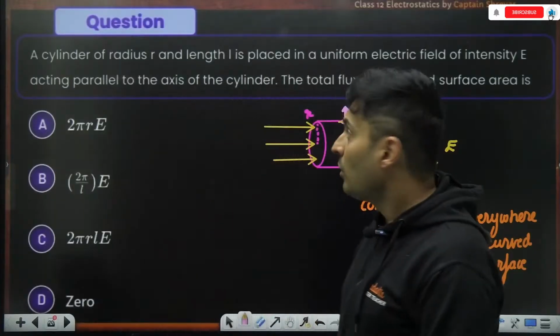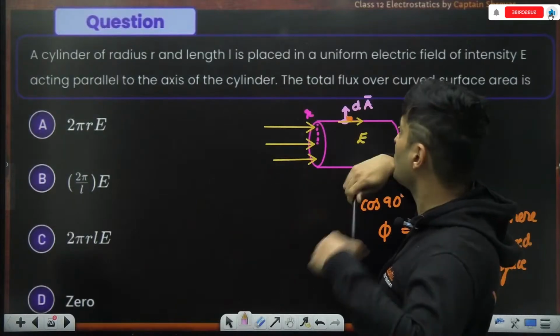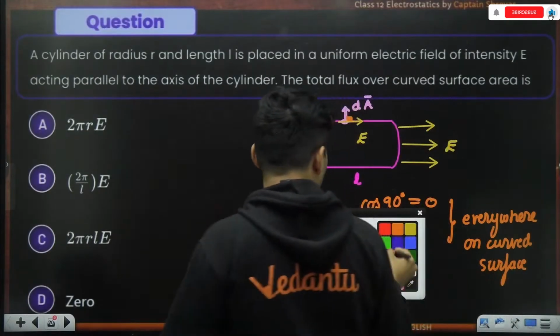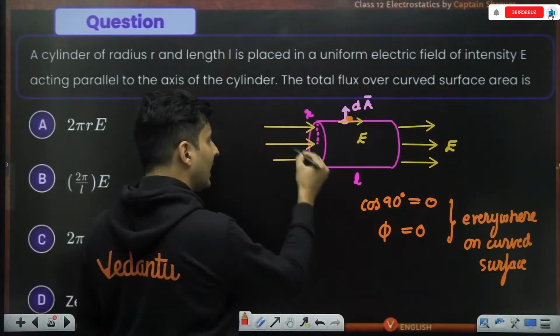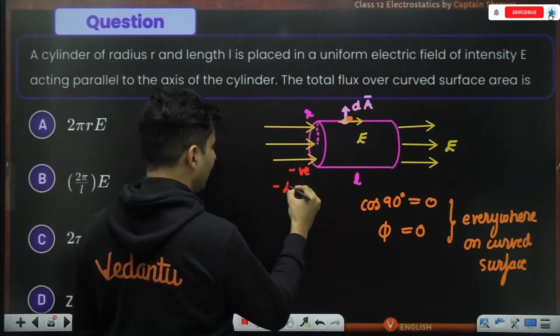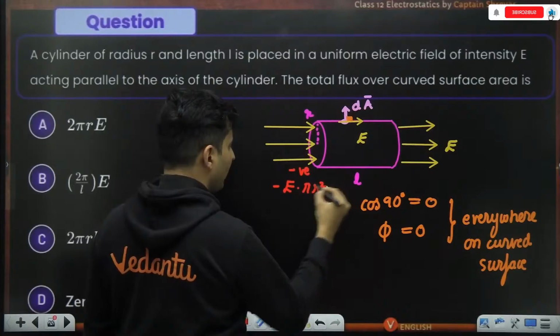In fact, what would the answer be instead if it was asked what is the total flux through the cylinder, not the curved surface, the whole cylinder? Then what would happen? This flux is going inside, so this will be negative flux, which will be negative E into the area. Area is basically pi r square.